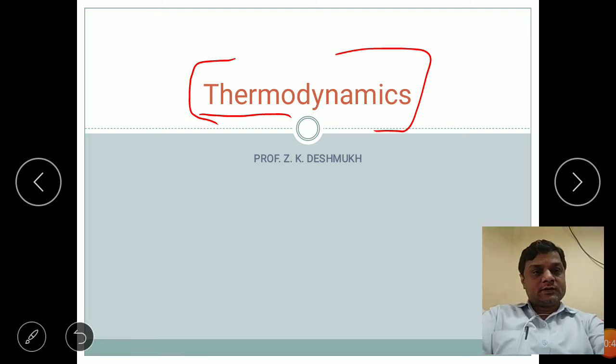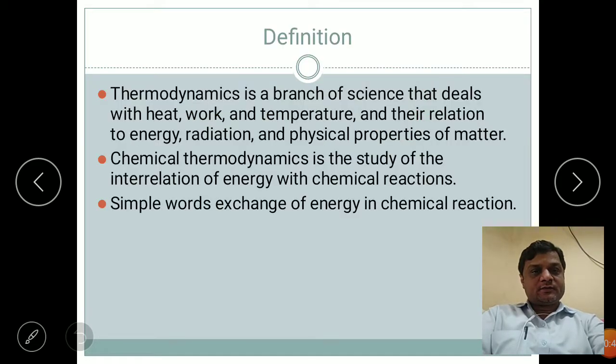Now if we go to the actual definition of thermodynamics, we can say that thermodynamics is a branch of science that deals with heat, work and temperature, and the relation between energy, radiation and the physical properties of matter. The actual thing we are studying here is, if we give heat, what will happen to that body or matter. There will be some changes that take place, and studying those changes is nothing but the study of thermodynamics.